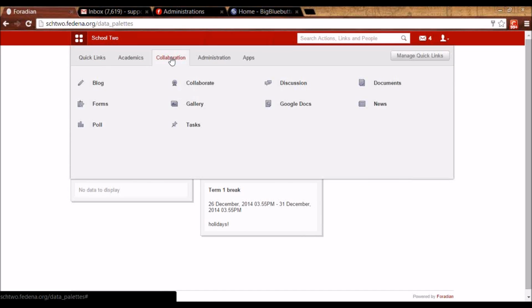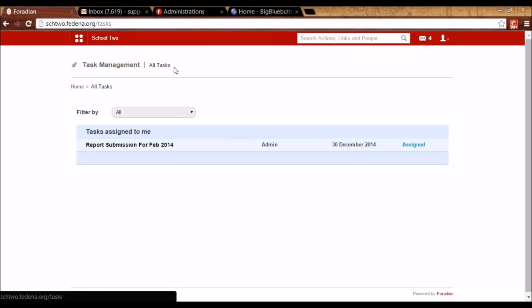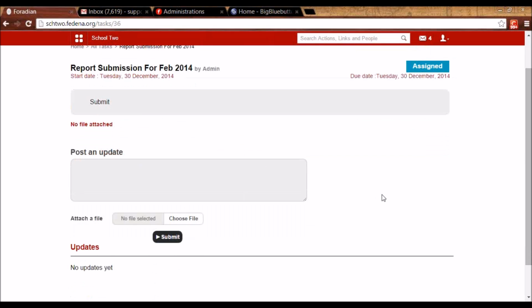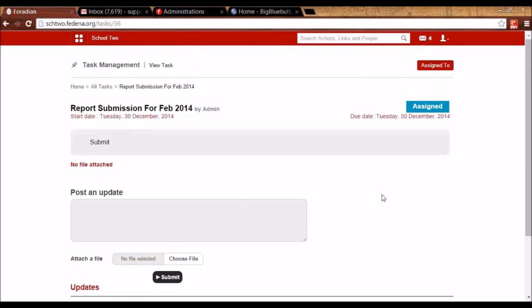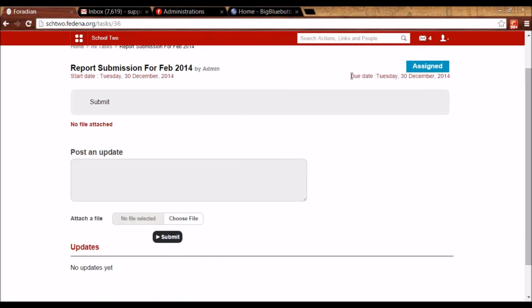So this employee has to go to collaboration and tasks. And here you will see that under tasks assigned to me, he's going to get the task that is just assigned. On clicking on it, he will be able to see the details. It shows the due date, it shows the status, and he can post an update in the form of a description, or he can even choose to attach a file.